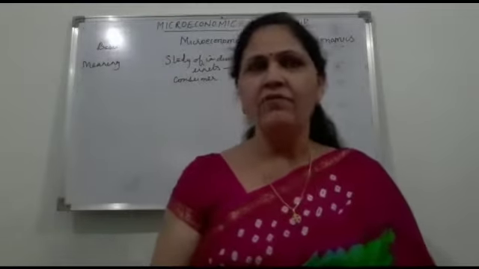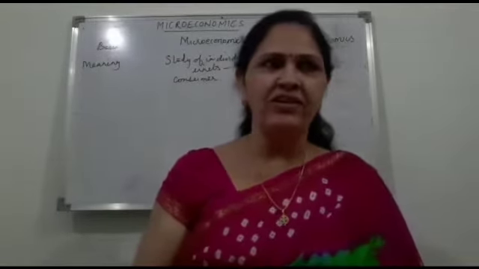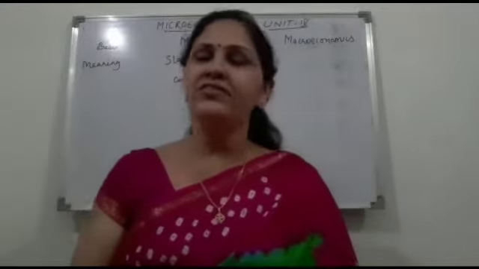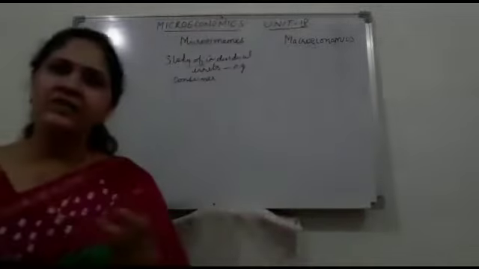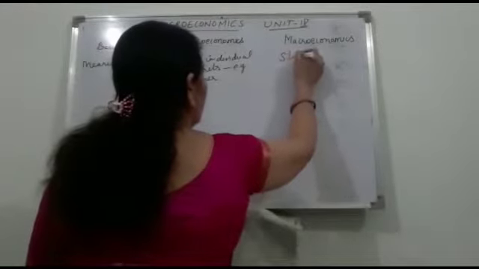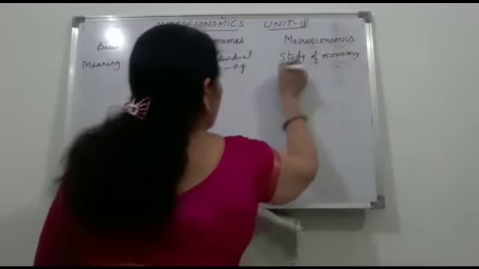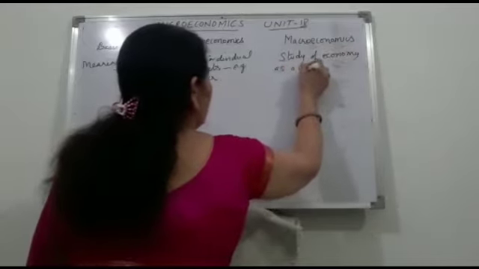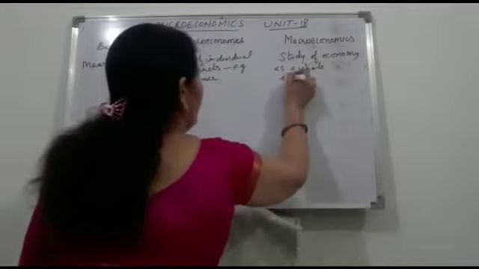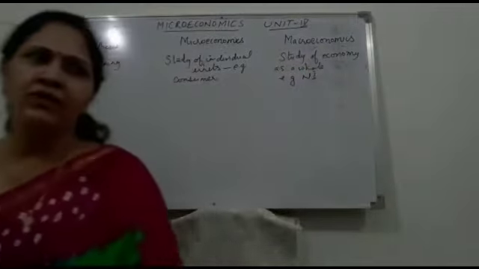Macroeconomics is the study of the economy as a whole, and its aggregates such as national income, then consumption, general price level, all these are included in macroeconomics, meaning study of the economy as a whole. We consider the whole aggregates, for example, national income. National income is the income of the whole economy.